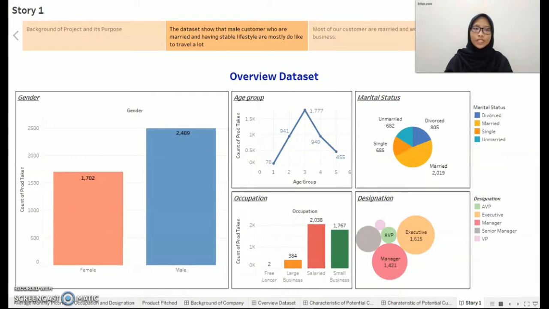Good day to everyone. My name is Siti Munin binti Rahmat, and I will be presenting about the overview of the data that we analyze in order to find the customer target to be our main reason of our new product. We analyze the data based on the customer profile.